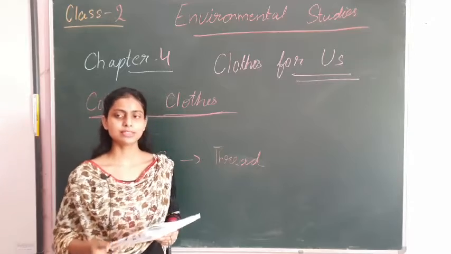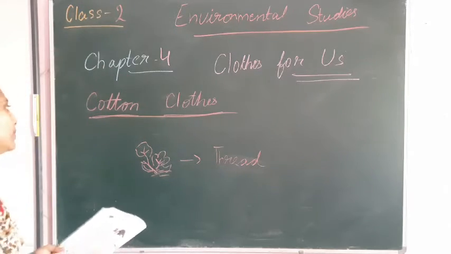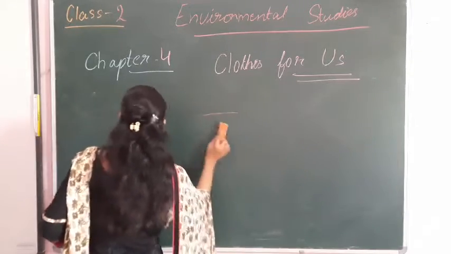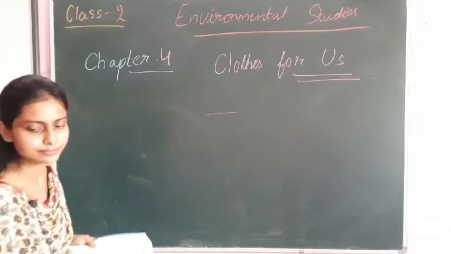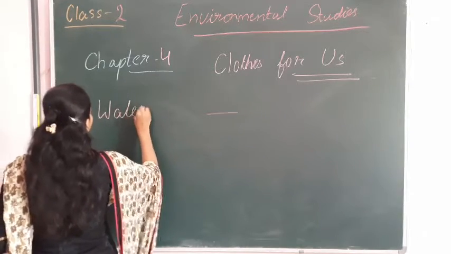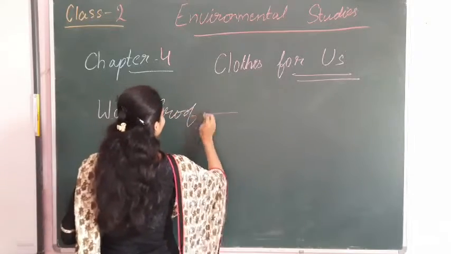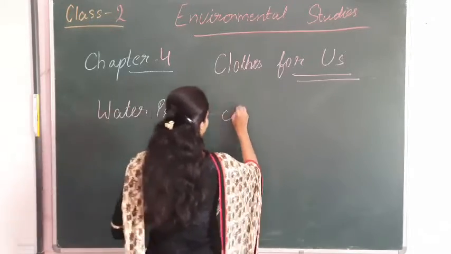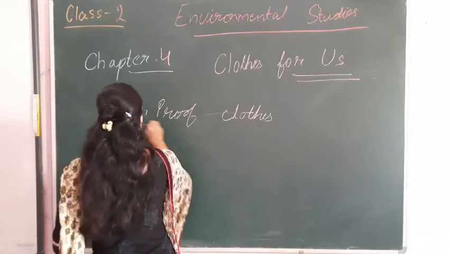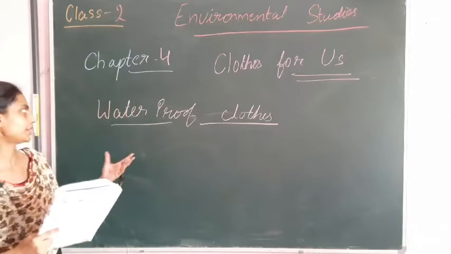Now there are waterproof clothes. See here, waterproof clothes. What is the meaning of waterproof?